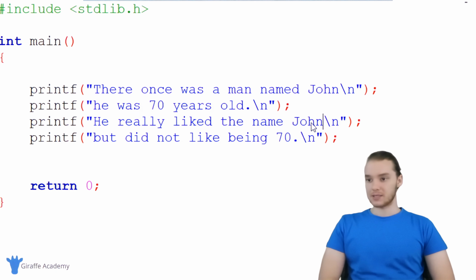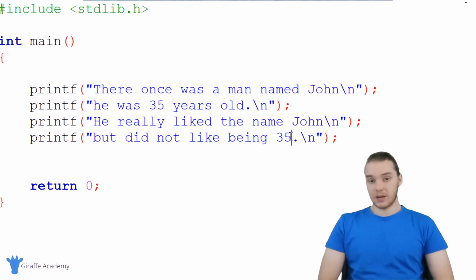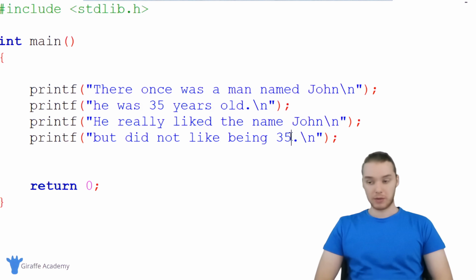And let's say that, okay, that sounds pretty good, but maybe I want to make the character a little bit younger. So instead of 70, why don't we make him 35? So now again, I'm going to have to look through my entire program, find every place where we mention the character's age, and change it to 35. So there and there. There you go. I changed the program, I updated it, I modified it. Now if I was to run this program, then all that information will be updated and we'll have our new story.